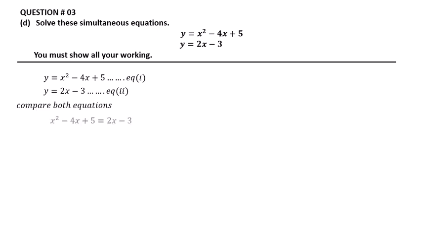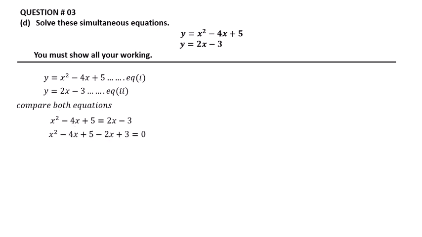Comparing both equations, x squared minus 4x plus 5 is equal to 2x minus 3. Both equations are equal to y, so they will be equal to each other.